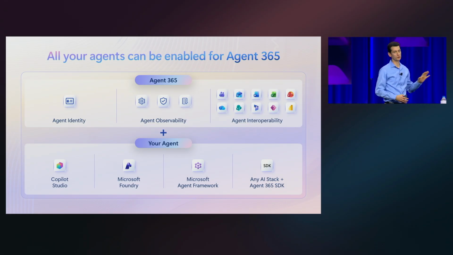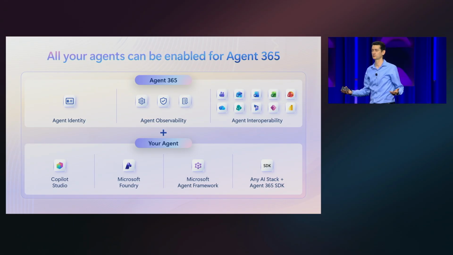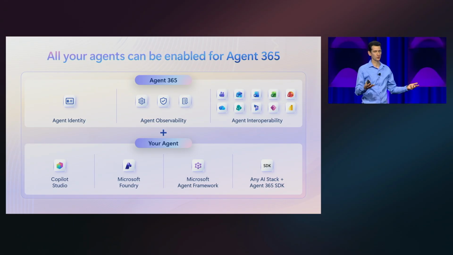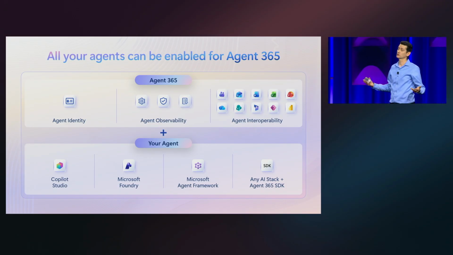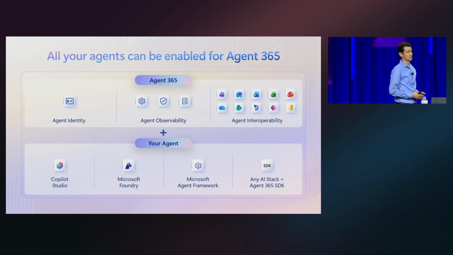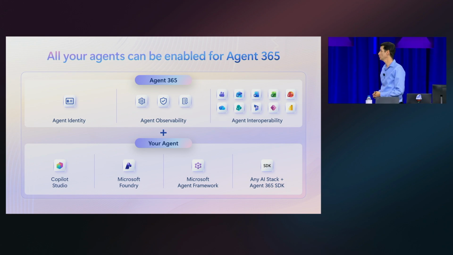Whether you build them with Copilot Studio or Foundry on the Microsoft platform, whether you're a pro code developer and you like to build code just directly using your favorite coding agent or IDE, or Replit, or Automate can run on non-Microsoft AI runtimes. There is a set of tools that we have made available ultimately for Agent 365 agents to utilize.